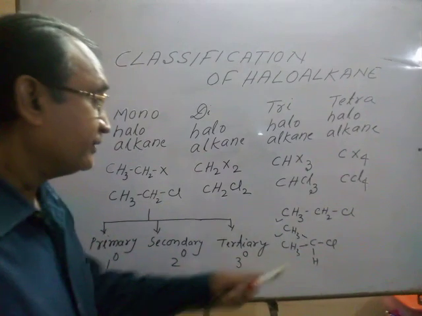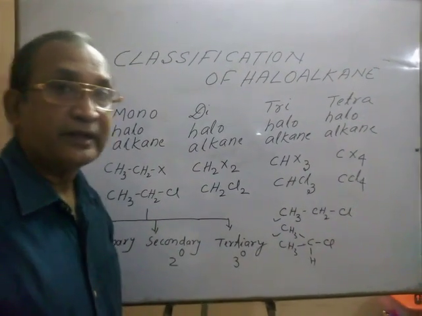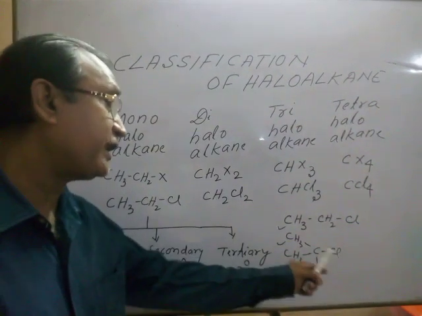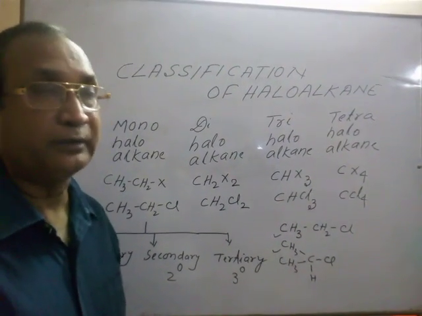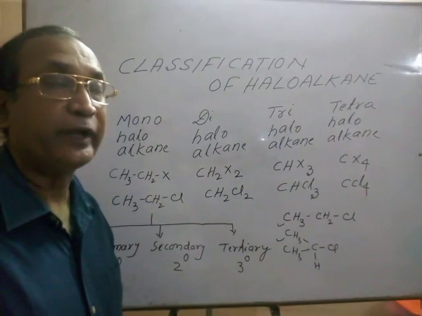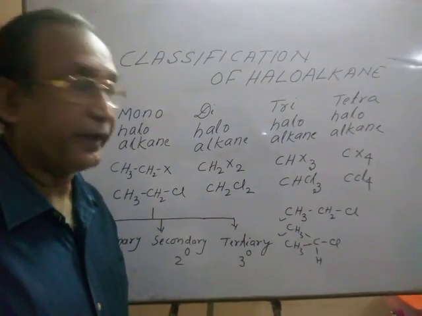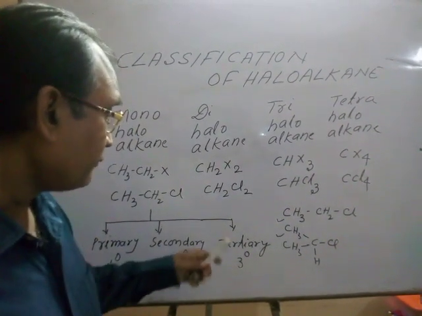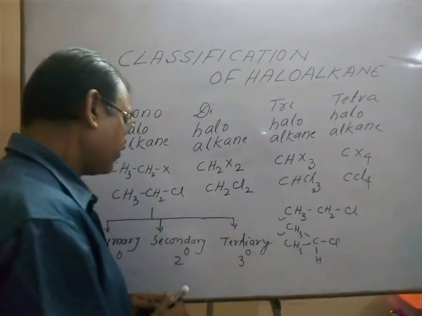For that, this carbon is known as secondary carbon or 2 degree carbon, and if halogen joins with a 2 degree carbon, that is a secondary haloalkane or 2 degree haloalkane.